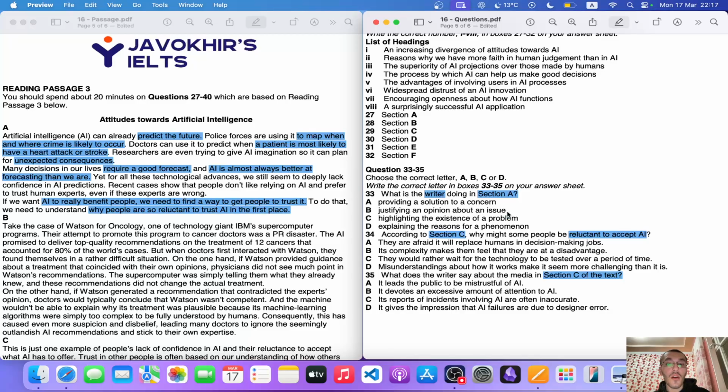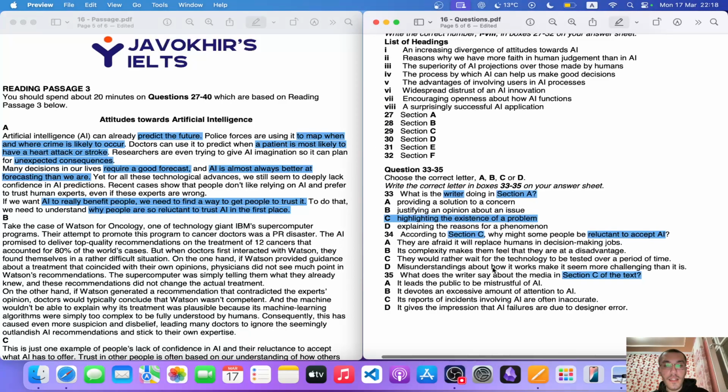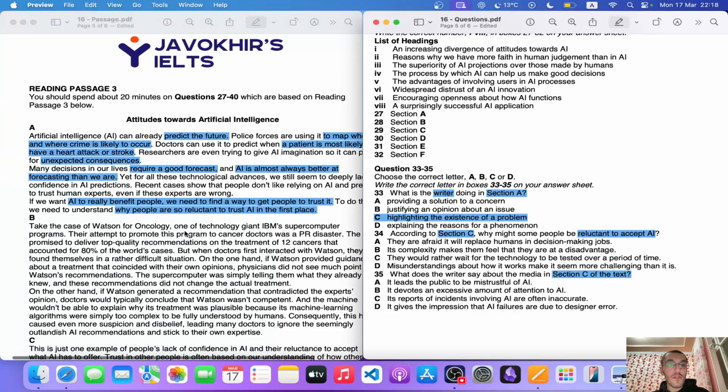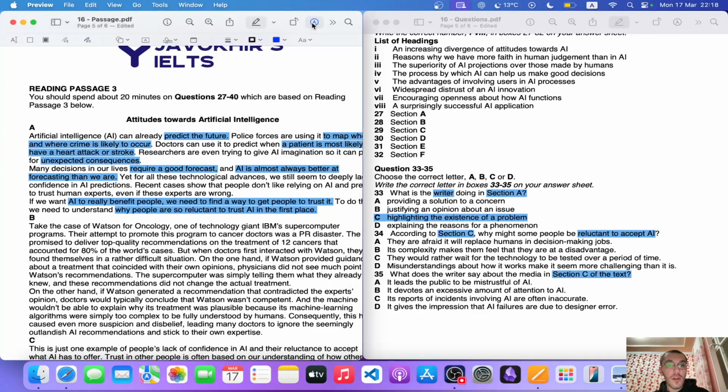Justifying an opinion about an issue? No, he's not supporting any opinion. There are no opinions, but the writer is highlighting the existence of a problem. That is the case. Highlighting the existence of a problem. Explaining the reasons for a phenomenon? Not really necessarily the reason for that. First of all, let me just give the text.